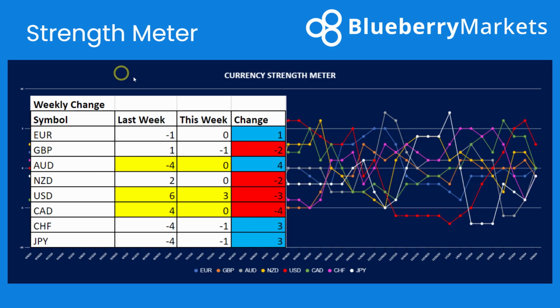Now, going over onto the strength meter here, we can see that the US dollar came up into that reversal zone and did start to take a little bit of a move lower there, and that is something I would particularly look for if I was looking for a reversal on that currency. I think we've got to be a little bit cautious with this move here, although obviously the US dollar is starting to retreat from that key area of resistance, which we'll take a look at in a moment.